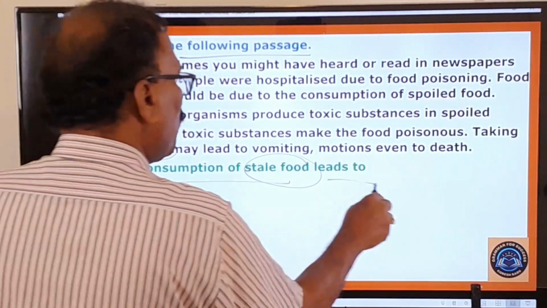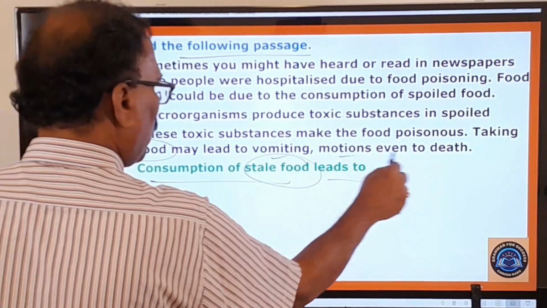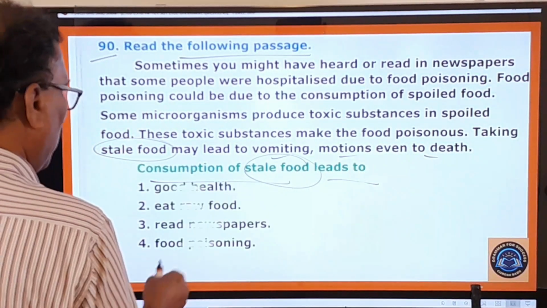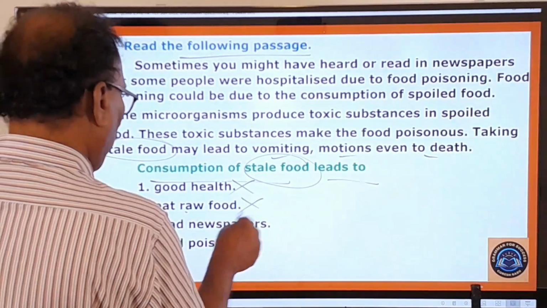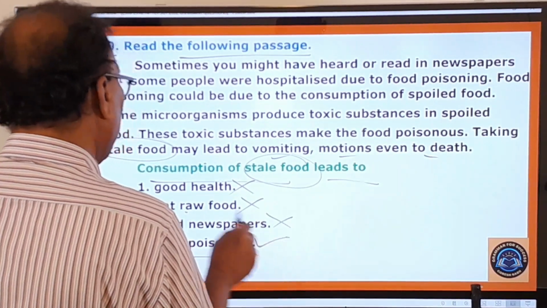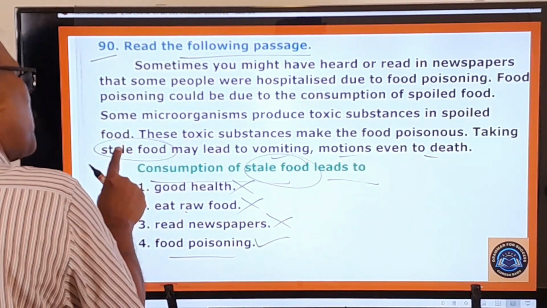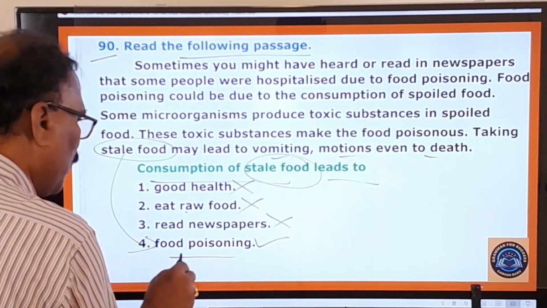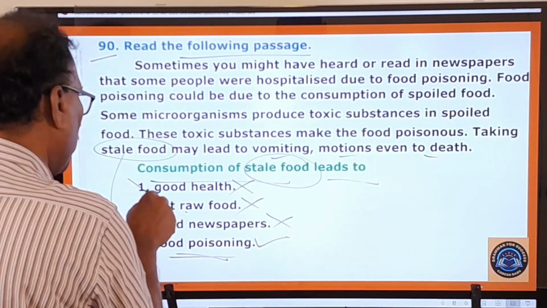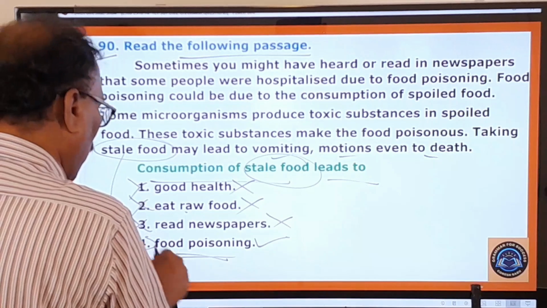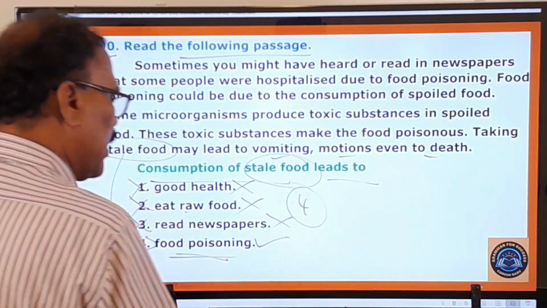Okay, leads to what? Leads to vomiting, motions, death. So here it is mentioned good health, no. Eat raw food, no. Read newspaper, food poison. Again, if you consume stale food, it leads to what? Food poisoning. And therefore the first one, second one, third one, these three are wrong. Only the fourth one is your right answer.